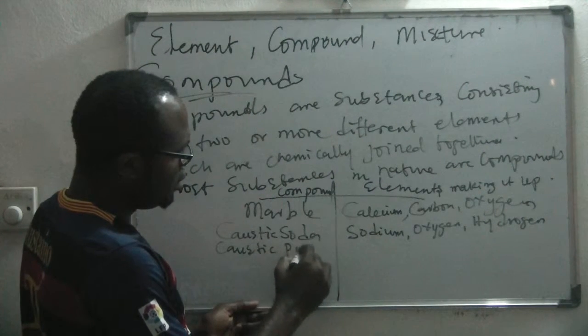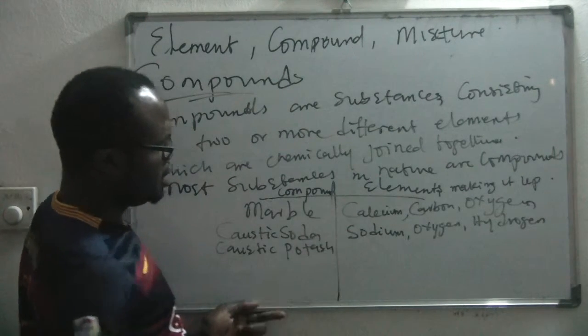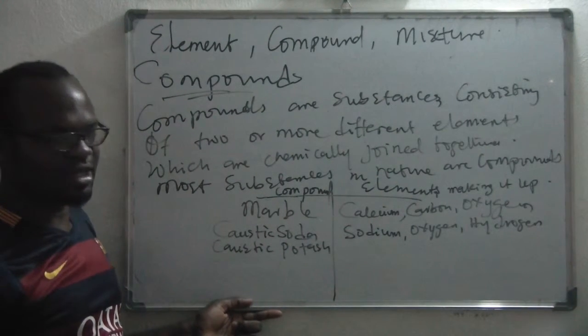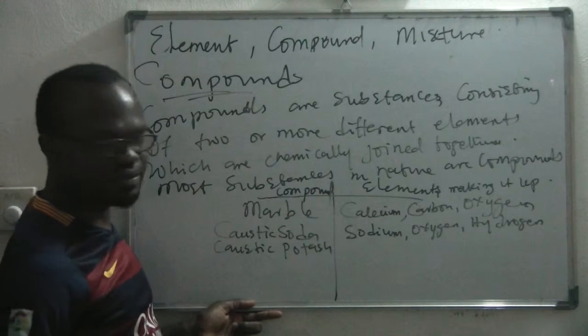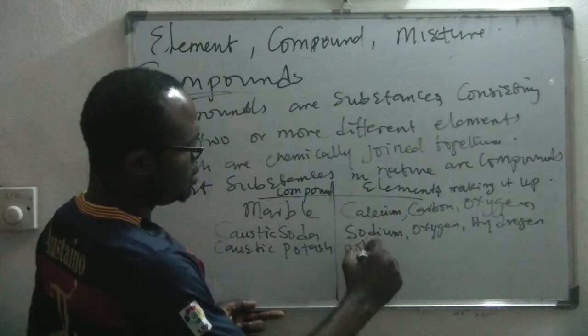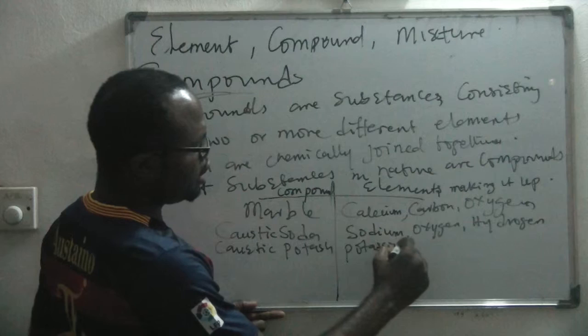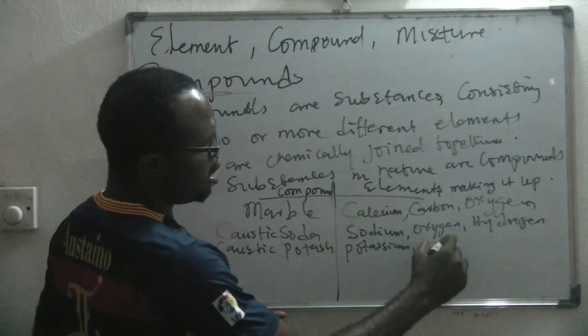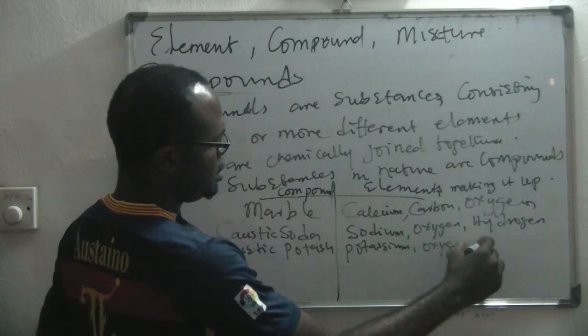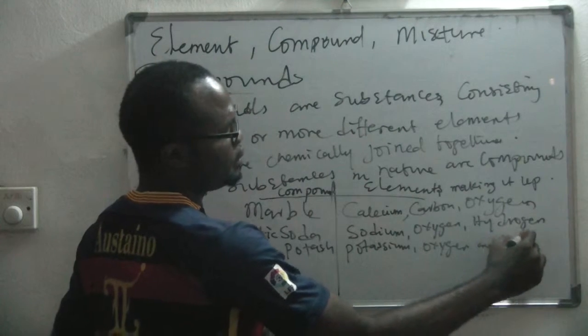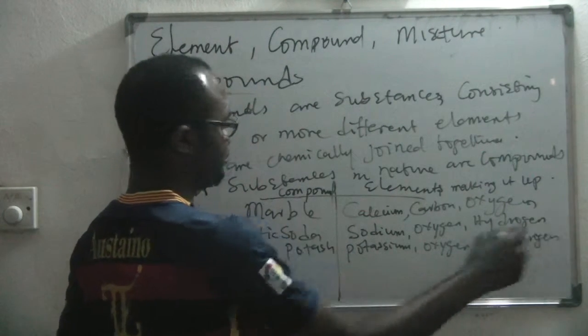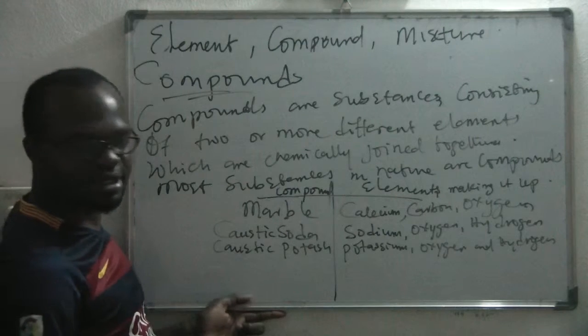Caustic potash. What are the elements that make up caustic potash? Potassium, oxygen, and hydrogen.